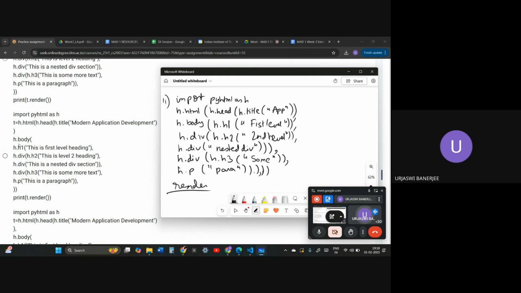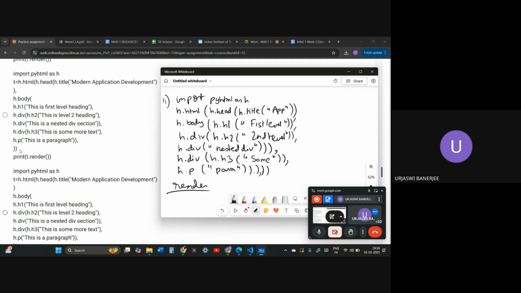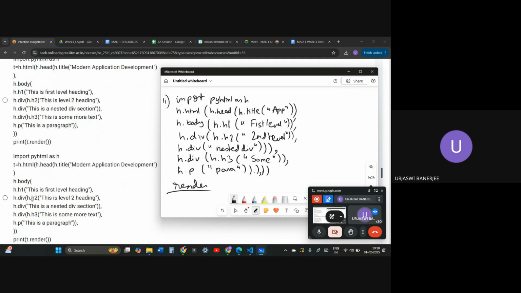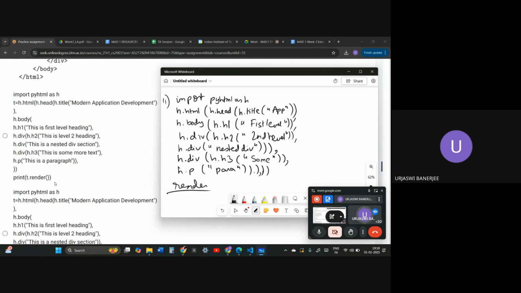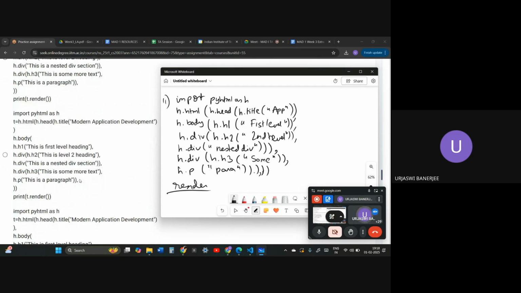This is why the third option will not be correct. Okay, they are missing a comma over here. There should be a comma. So the first option is wrong because over here they are not closing a div. It should be two divs closed over here. After the nested div section, I am coming back to the div, it should be two, and over here they're missing a comma. That is why the third option is incorrect.